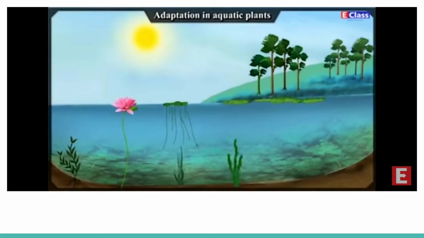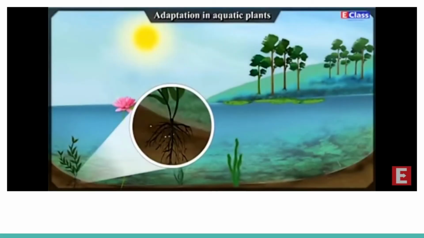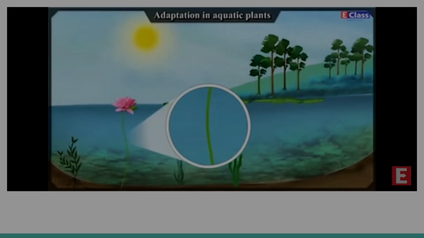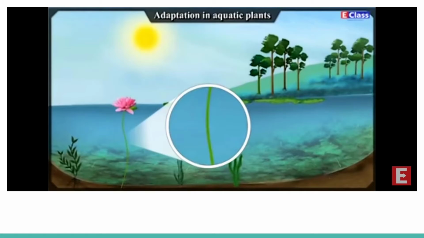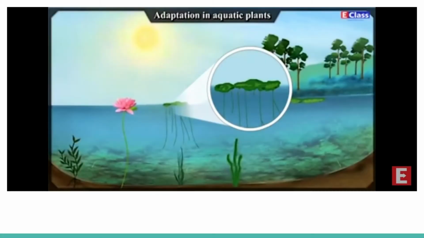Some aquatic plants are firmly rooted in the soil at the bottom of water bodies. Their stems are submerged, while leaves and flowers float on the surface. However, some plants are entirely afloat. Their roots are not submerged in soil.